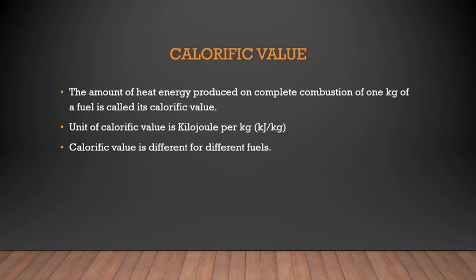Heat energy produced on complete combustion of 1 kilogram of a fuel is called its calorific value, and its unit is kilojoule per kilogram, kJ per kg. The calorific value is different for different fuels. There is a table given in your textbook, page number 73. From this figure, you can clearly understand calorific value is different for different substances.